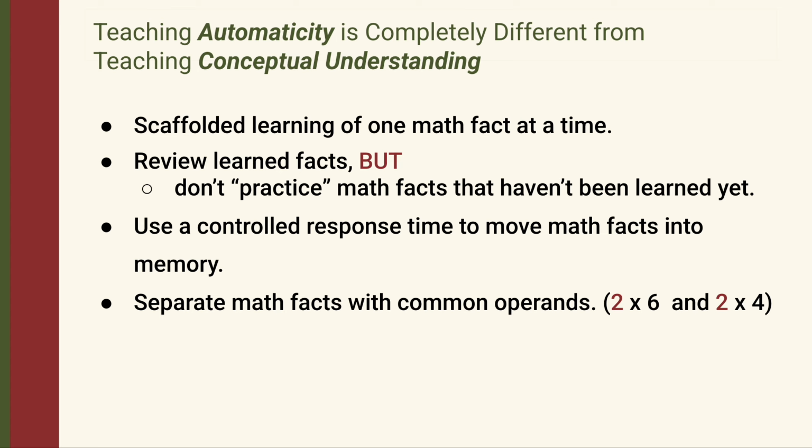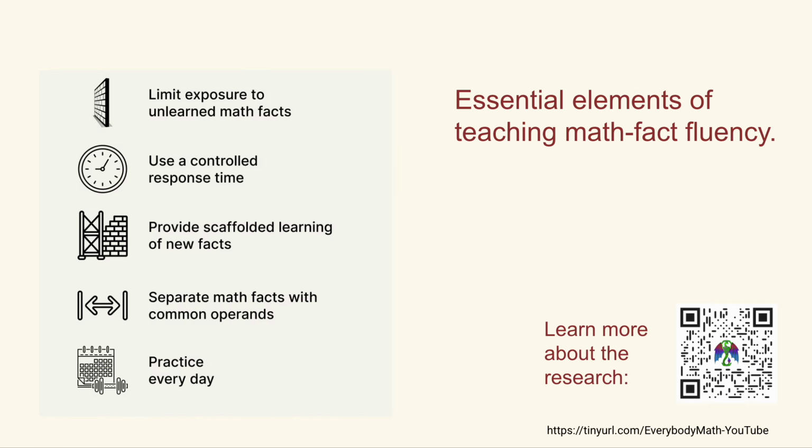We need to separate math facts with a common operand, such as 2 times 6 and 2 times 4, because they each have the operand 2 in them. This causes the answers to get conflated in memory. Very importantly, we need to practice every day. Memory degrades a lot in 24 hours, so if students don't practice every day, they won't be able to retain their newly learned math facts.